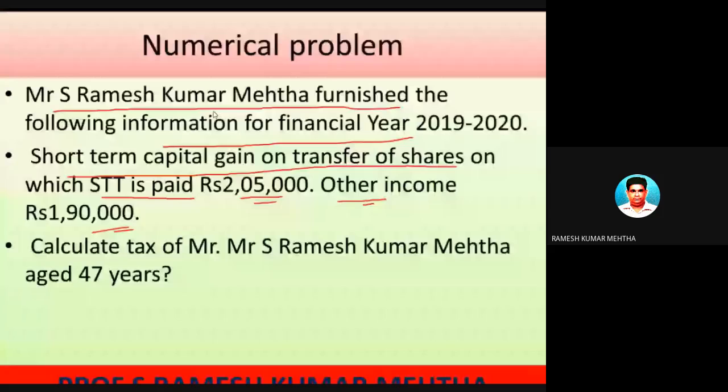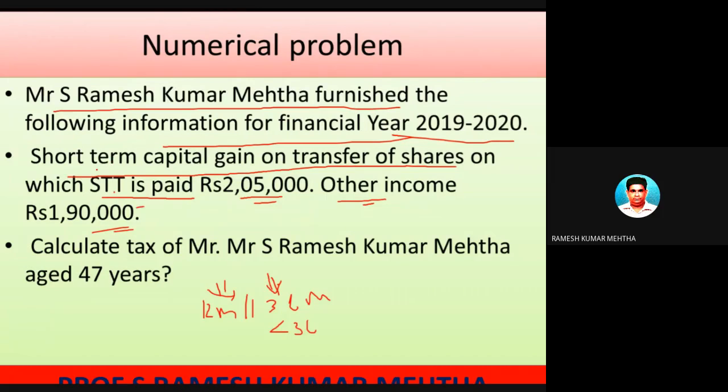So in this case, S. Ramesh Kumar Mehta furnished the following information for the financial year 2019-20. That is, he has sold some asset within 12 months or 36 months, depending upon the character of the asset, and he has sold it within 12 months. In case of shares, it is 12 months, and in case of buildings or other assets, if it is sold within 36 months, it is a short-term capital asset.